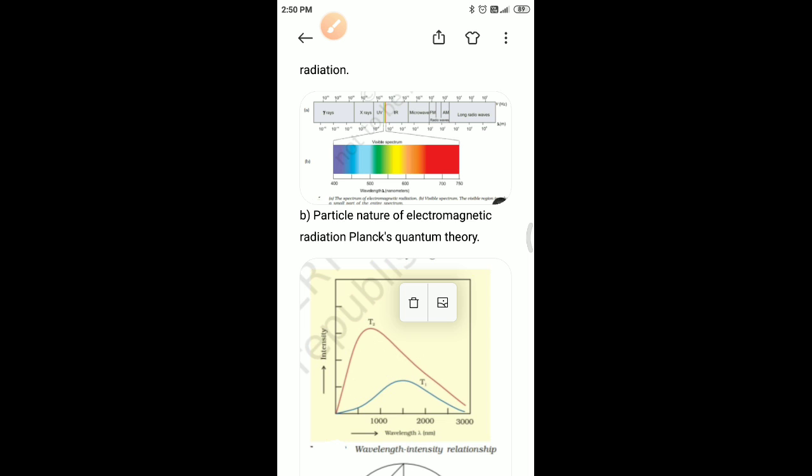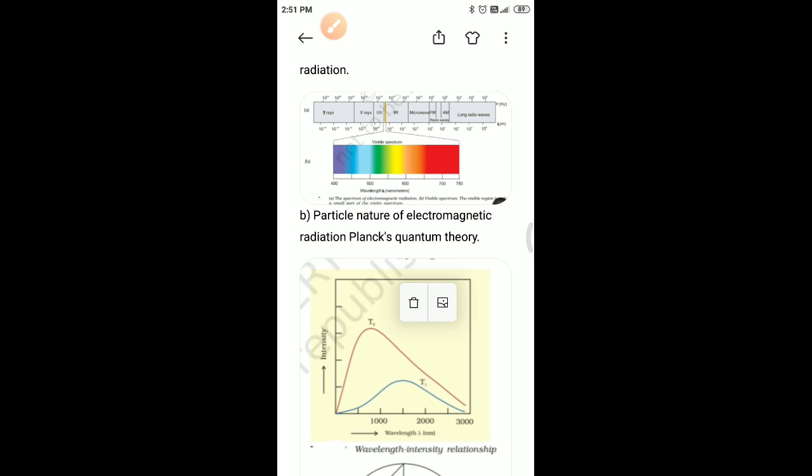Hot objects emit electromagnetic radiation over a wide range of wavelengths. At high temperature, an appreciable proportion of radiation is in the visible region of the spectrum. As the temperature is raised, a higher portion of the short wavelength or blue light is generated. As this is heated further, the radiation emitted becomes white and then becomes blue as the temperature becomes very high.